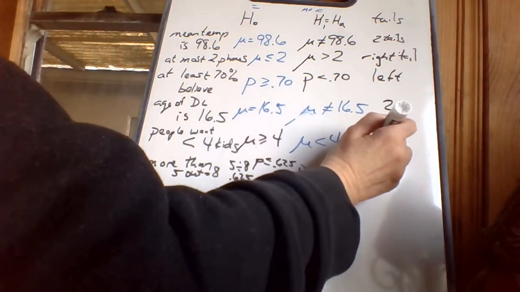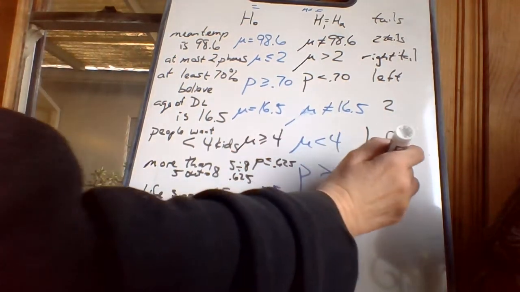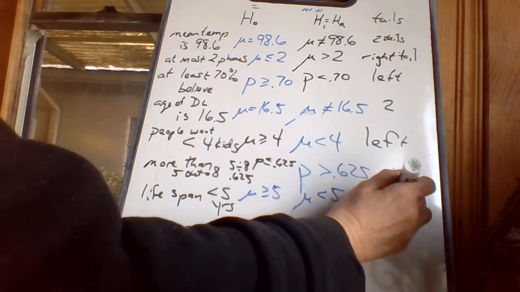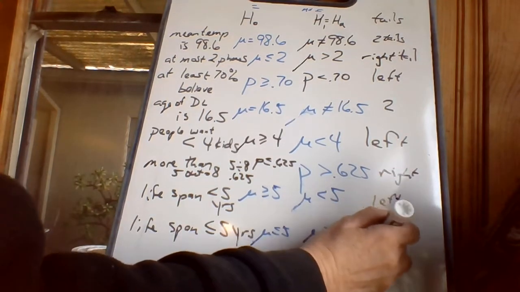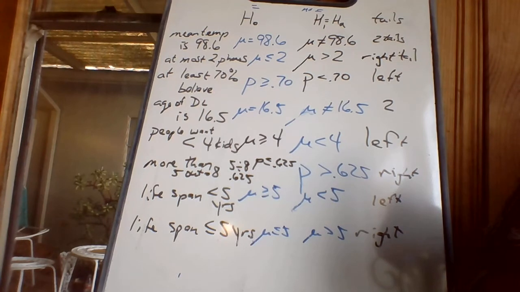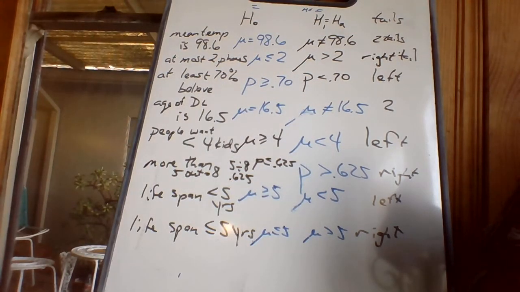This is left, whatever way the arrow is pointing. This is right, left, and right. Okay, those are different types of tests, whether it's a right test or left test, but my calculator's going to know it the second I put in whatever that sign in the H1 column is. So I don't have to keep track of the words right and left the whole time.